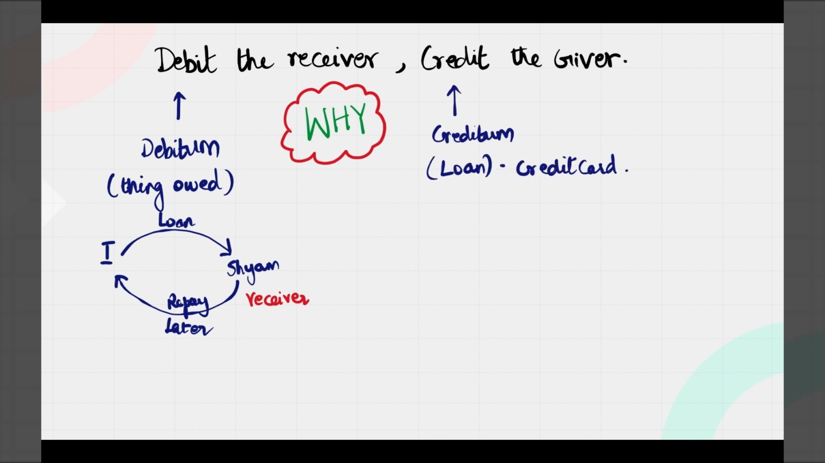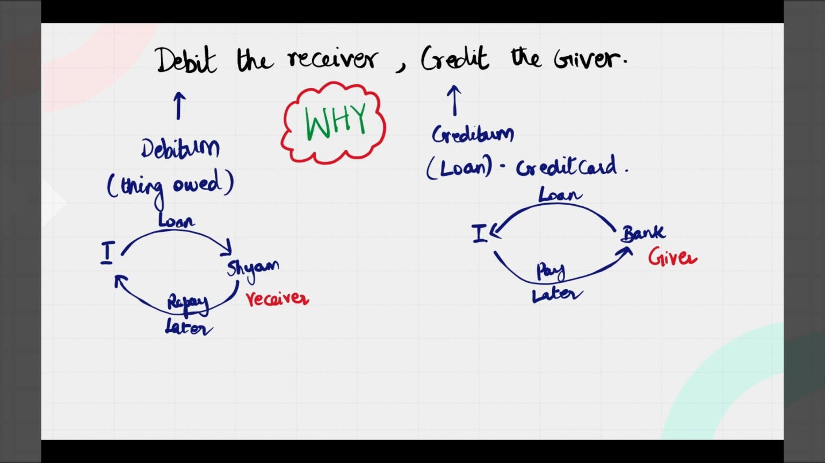Creditum is the originating word from which credit is derived. We use this term in day to day life, right? Credit cards. That means what? We are getting money on a credit basis, that means on a loan basis. So in our example, say I take a loan from a bank and I pay later. In this case, the bank is the giver of the money.